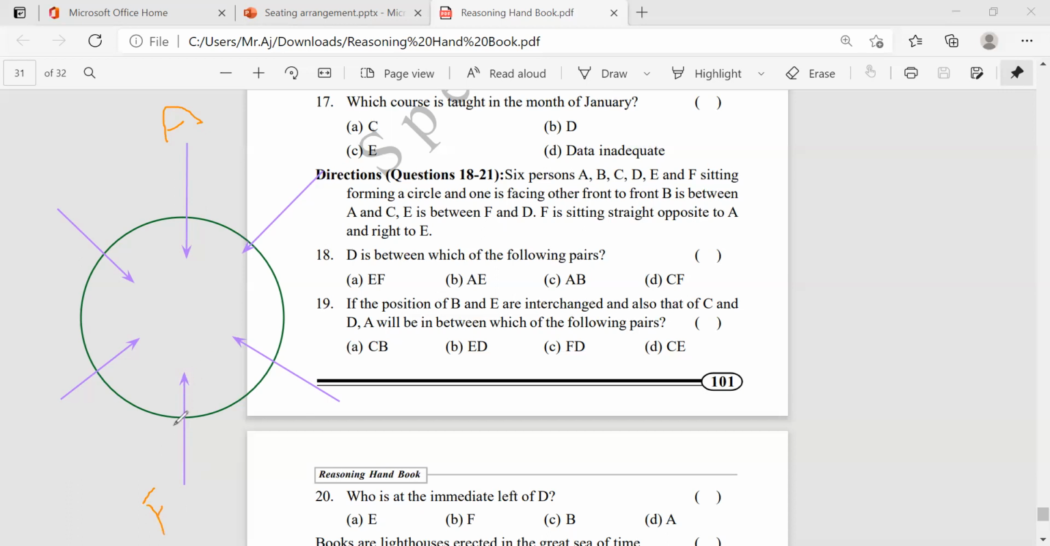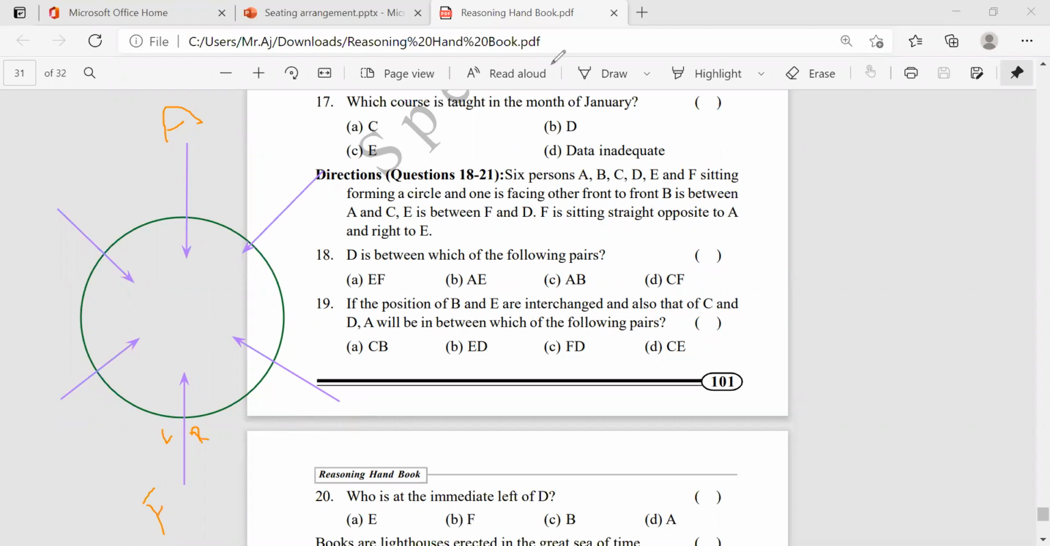And F is facing like this, then what is the F? Left, and this is the right. Is it clear? Now, F sitting straight opposite to A and right to the E. Suppose if I take E here, suppose think E left will be this and right will be this. What they're saying, F is sitting right to E. It is left side, right? So it cannot be possible here.